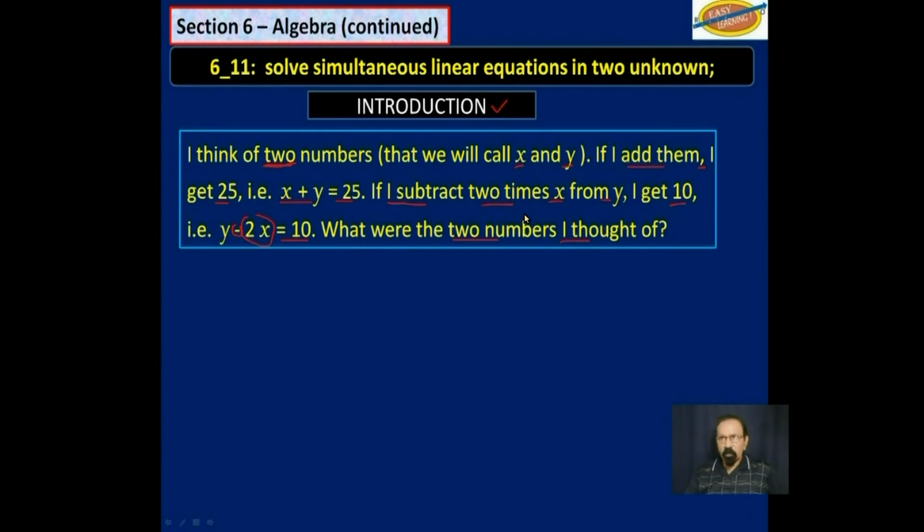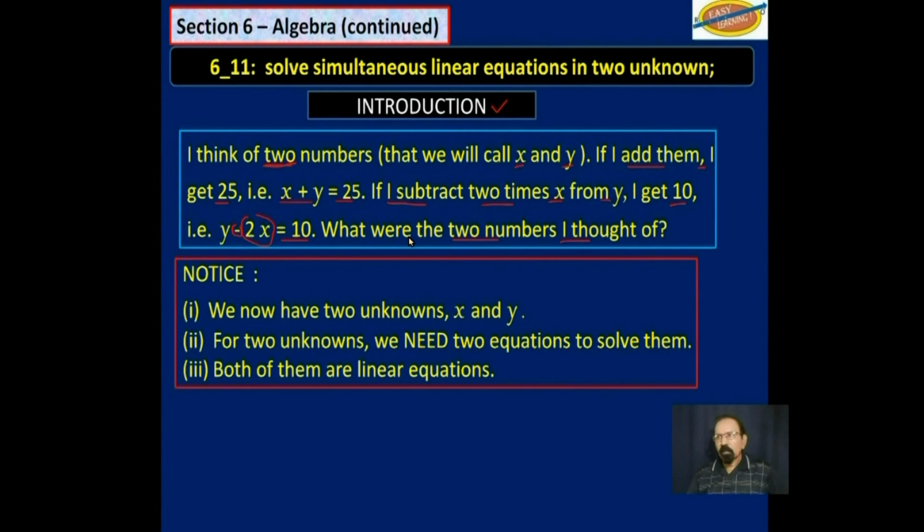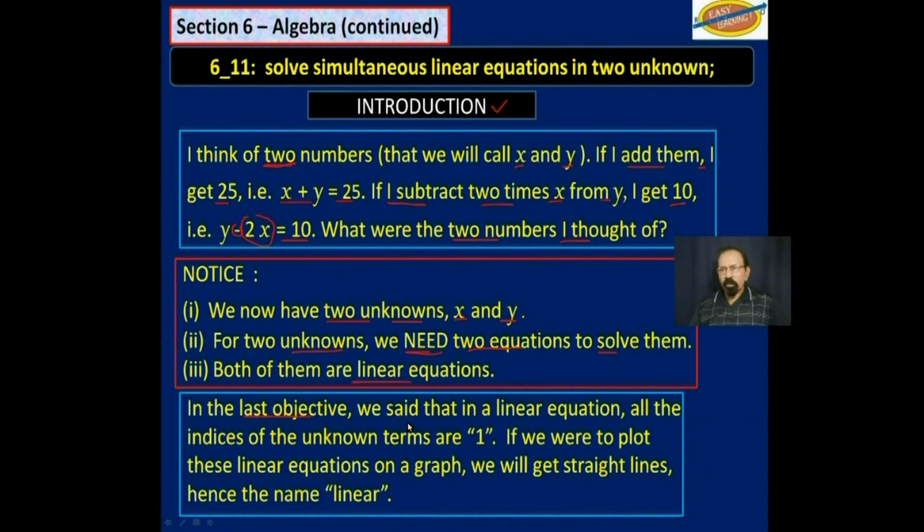Now remember, previously we were talking about one number. Notice we now have two unknowns, x and y. For two unknowns, we need two equations to solve them. And both of them are linear equations. Recall from the last objective, we said that in a linear equation, all the indices of the unknown terms are 1. If we were to plot these linear equations on a graph, we will get a straight line, hence linear.